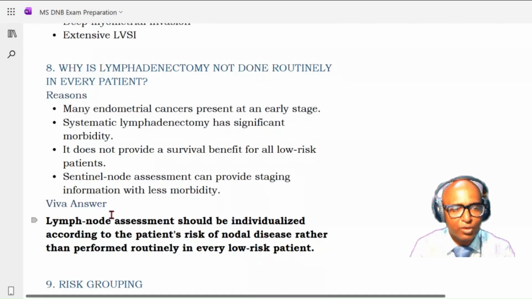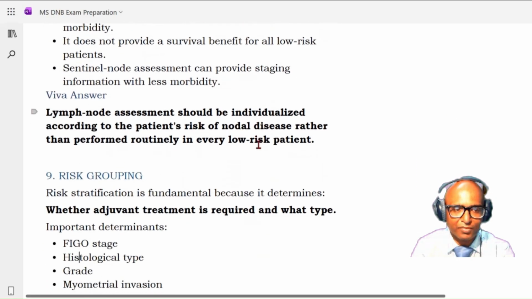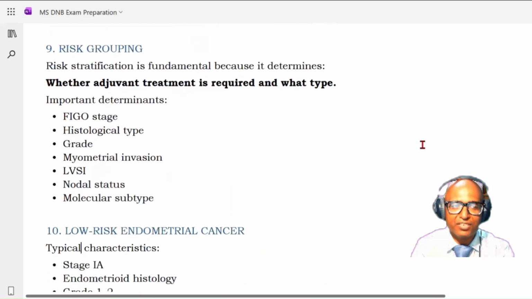Okay, so lymph node assessment should be individualized according to the patient's risk of nodal disease rather than performed routinely in every low risk patient. So in a low risk patient, this is not a routine procedure. You have to do individualization, and these are the reasons why every low risk patient does not require a lymphadenectomy. Okay, now the risk grouping, we have just seen it.